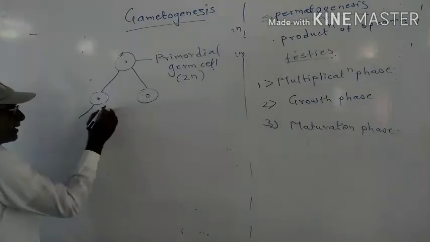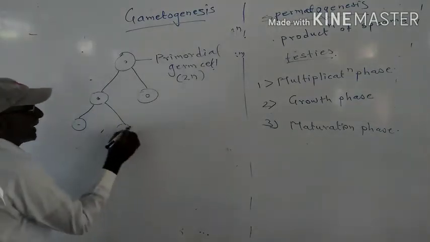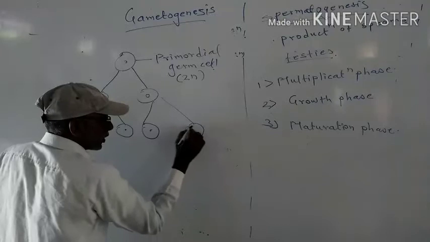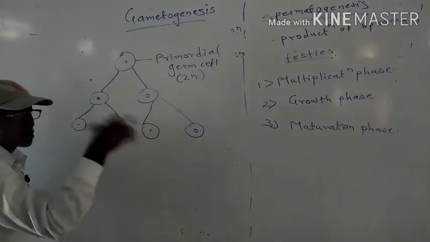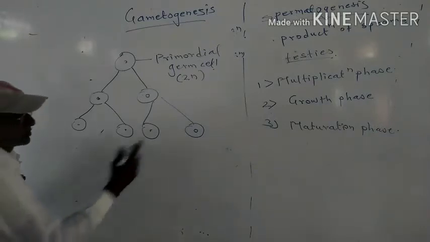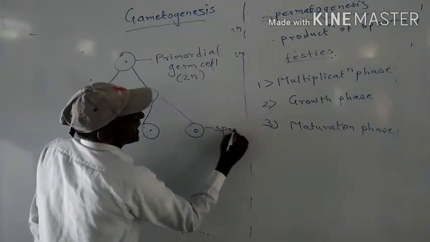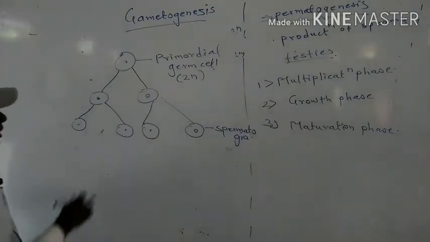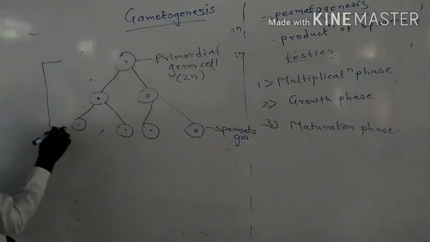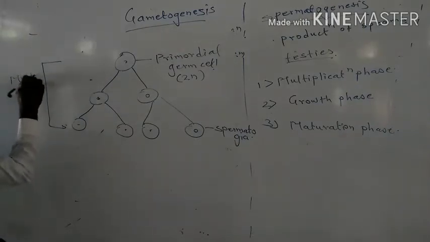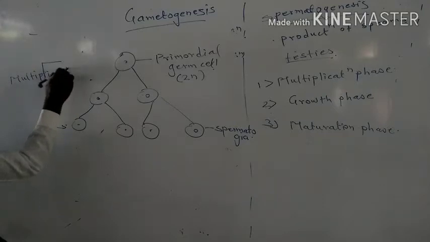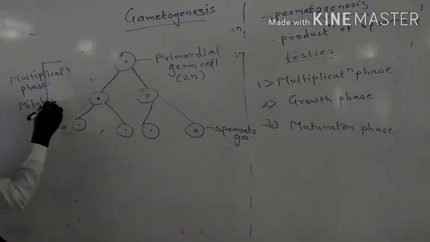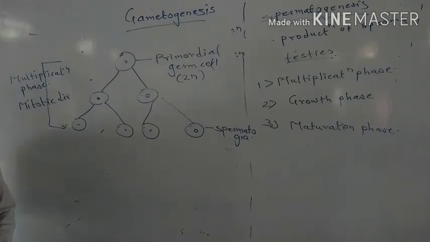Again, repeated mitotic division takes place, and in all, a total of 4 spermatogonia are formed. This process continues. So this first step is the multiplication phase, in which mitotic division takes place.